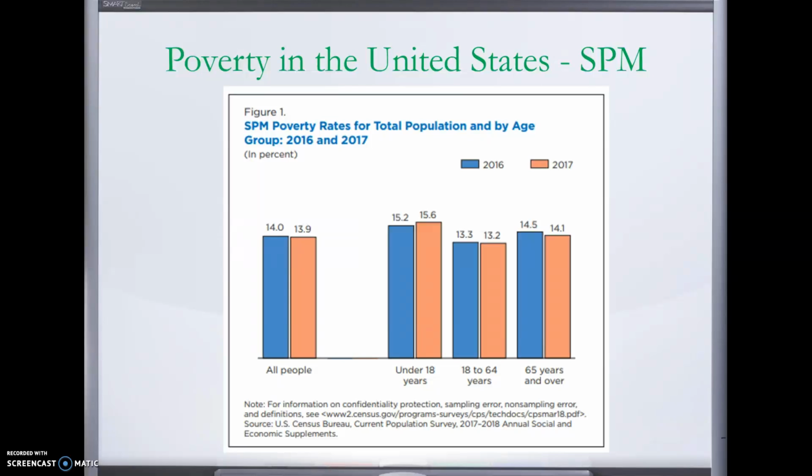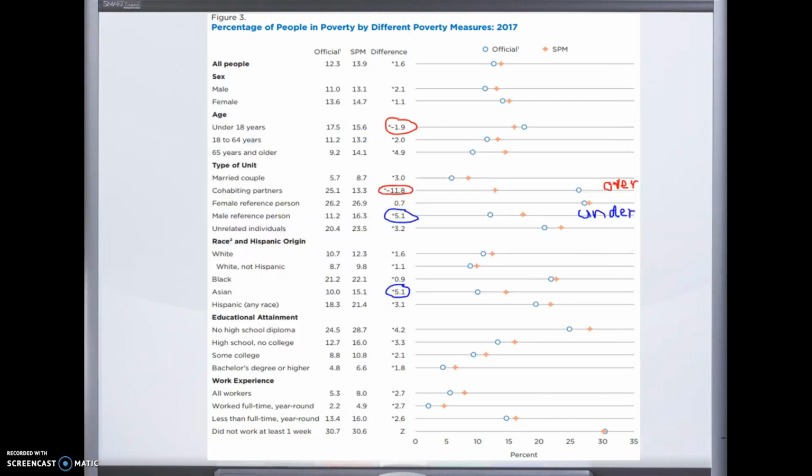How do those compare? The Census Bureau does a nice job of displaying this information. So you can see across a variety of categories how these two poverty measures differ. And you can see that the supplemental poverty measure does typically report higher rates of poverty than the traditional measure does. There are some exceptions.